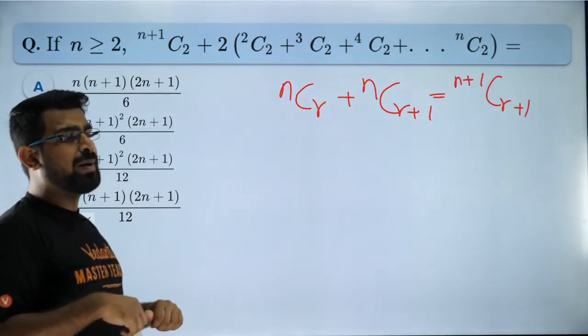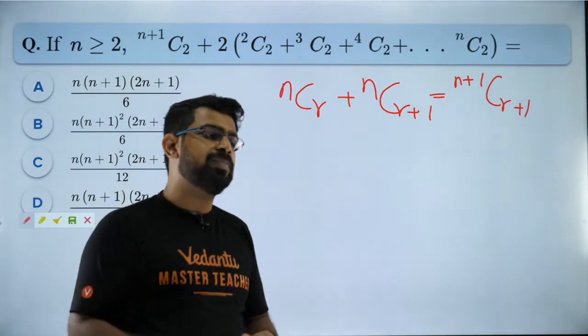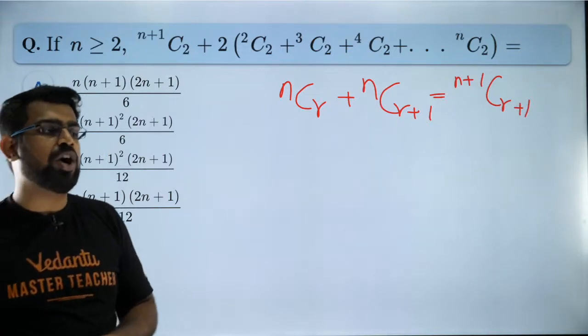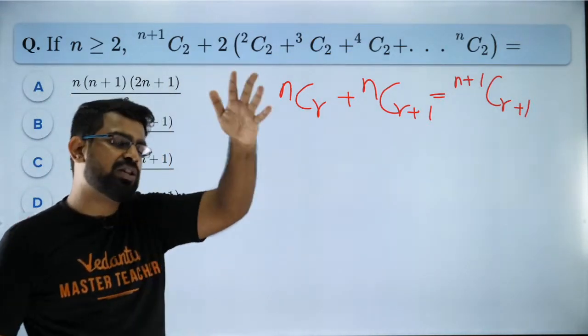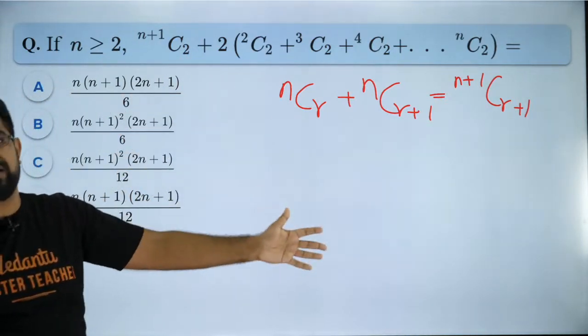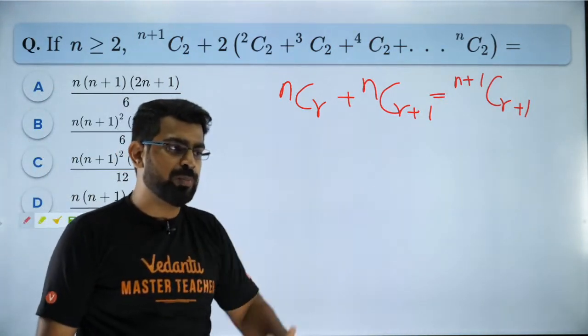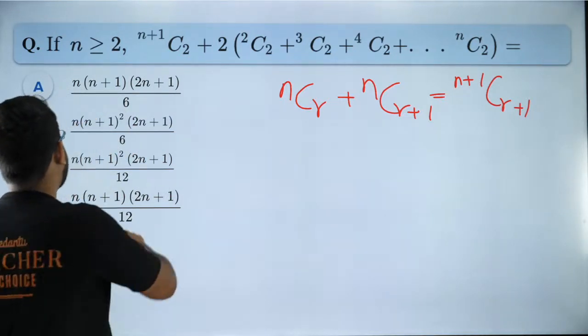How did you find dy by dx? Sam, I differentiated. Please differentiate and find it. From the options, you have 4 options, right? Differentiate all the 4 options. Substitute the point and check the slope of tangency, if it is equal or not. That is what you're supposed to do. Yes, the answer is option A. You guys are right.